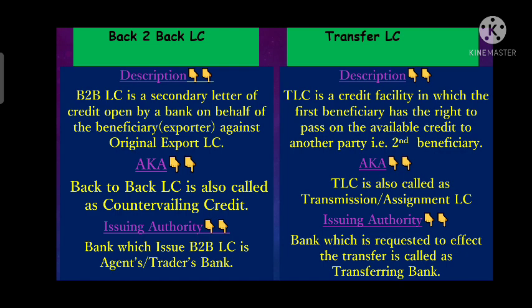Back-to-back LC is that LC which is opened by a bank on behalf of the exporter. Now, who is this exporter? The exporter is of the first LC. The exporter is that person in whose favor the first LC is issued. This is the first exporter. And now he has requested to issue the back-to-back LC. For the second credit, it will be an importer, which is against the export LC.